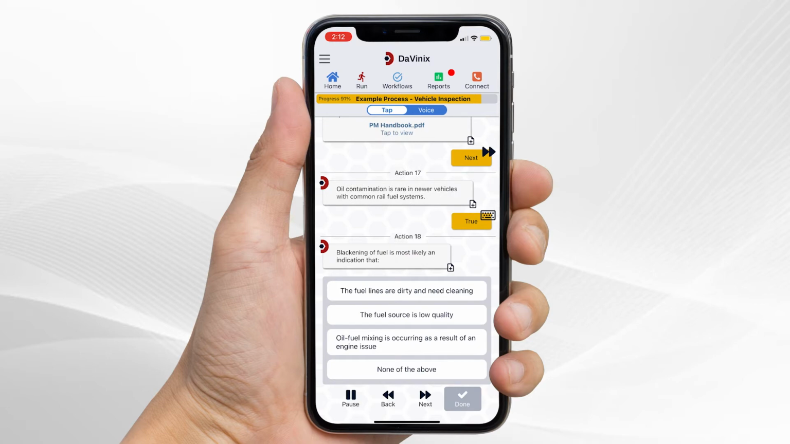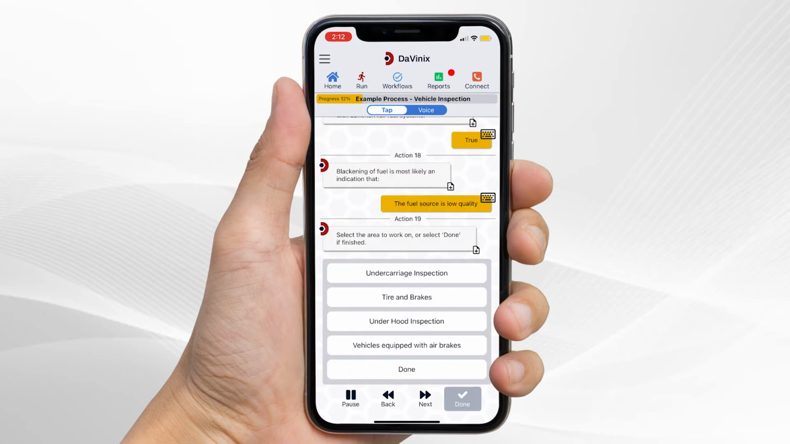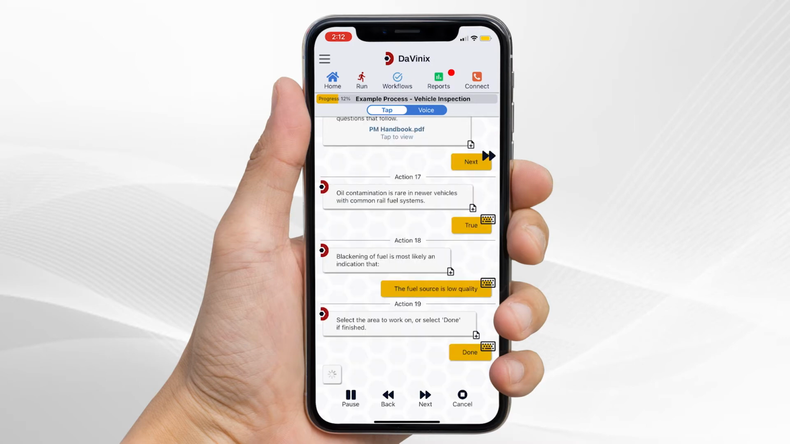We'll answer this one correctly. That's a true-false version of a question, and then you can add multiple choice questions as well. And we'll answer this one incorrectly so you can see how it's displayed on the report afterwards. The correct answers are embedded into the process when it's set up. Now we'll do the finishing steps.